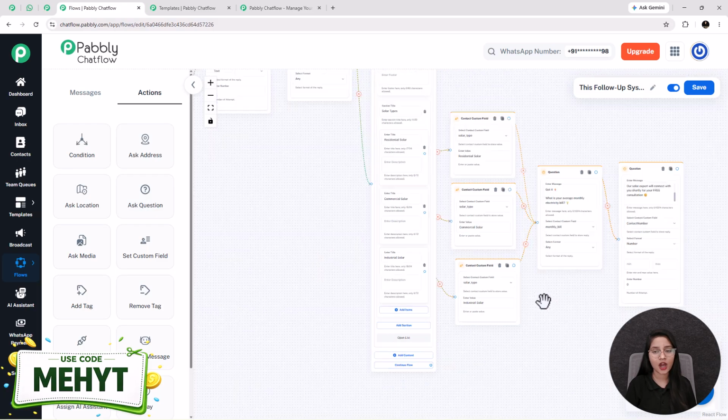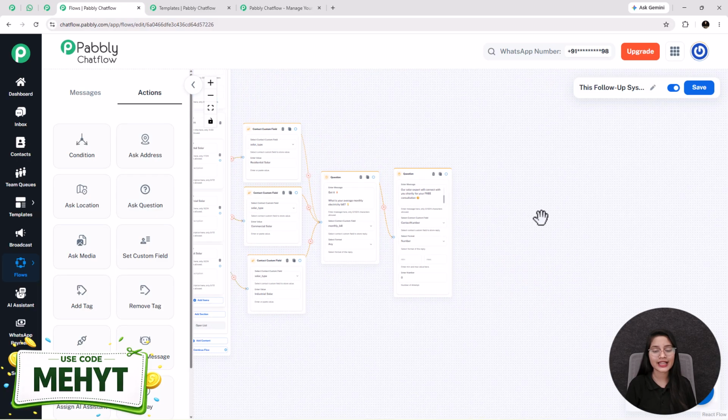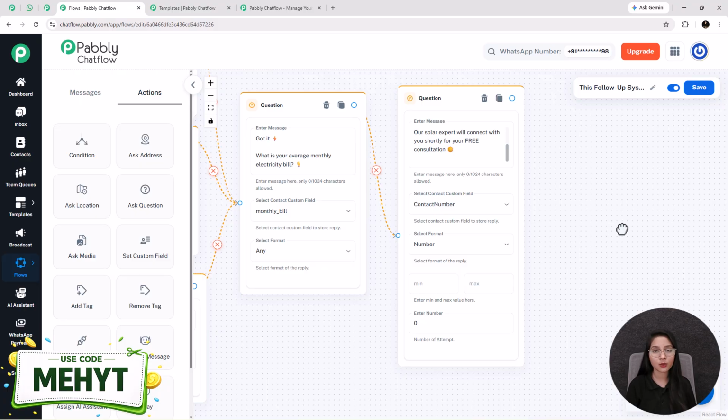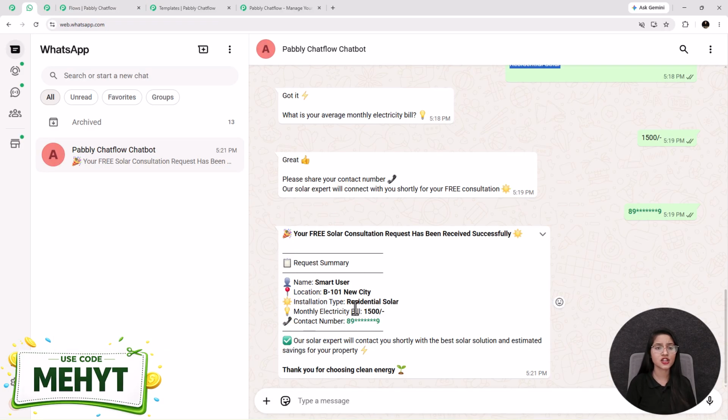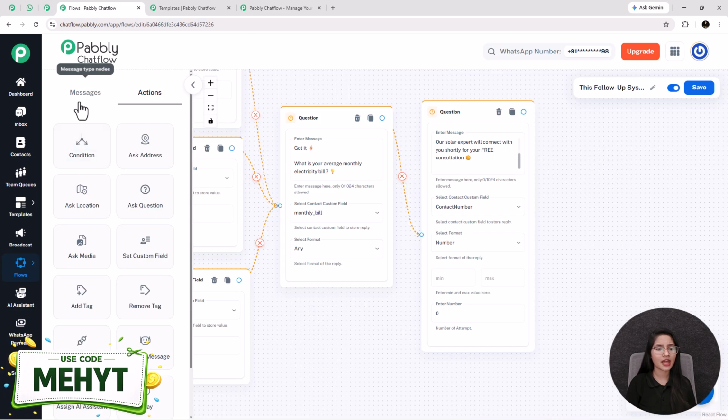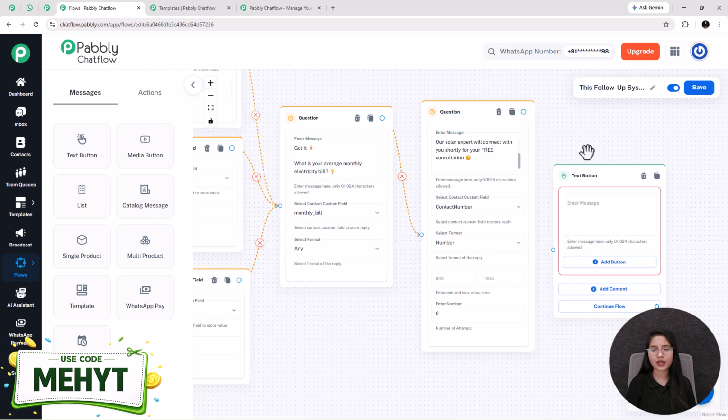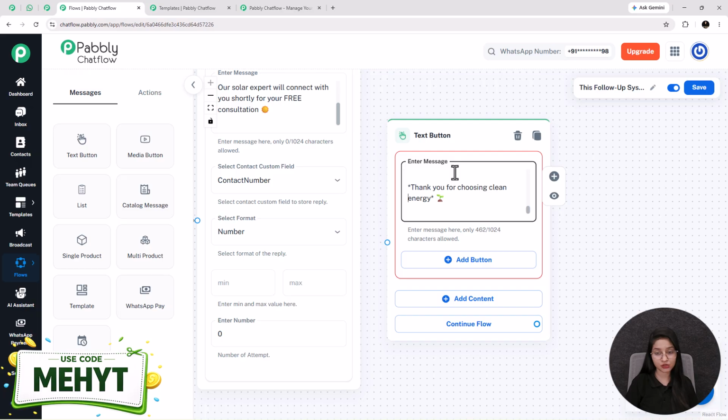Here I have added them. Now when all this communication is done, at last my bot will provide one customized request received message to the user, and that message will be personalized for each of them, meaning it includes all their provided input, just like this. For setting up this type of message, I am adding one text button from here and entering a response message in this enter message box: Your free solar consultation request has been received successfully. Request summary: name with dollar symbol full name, address, solar type, monthly bill, and the contact number.